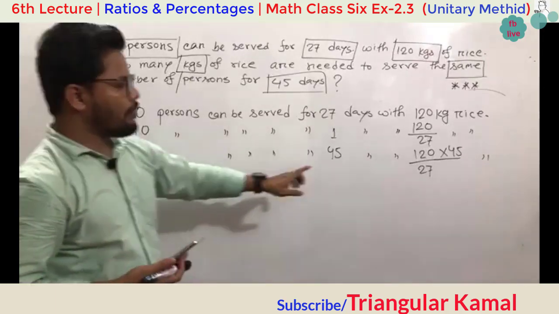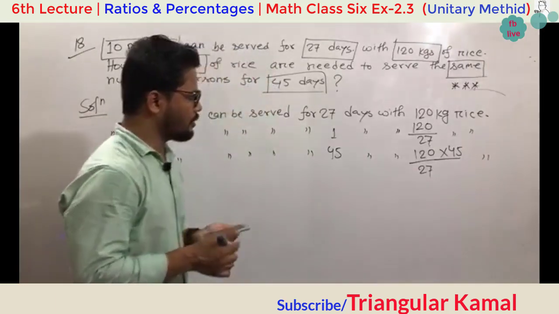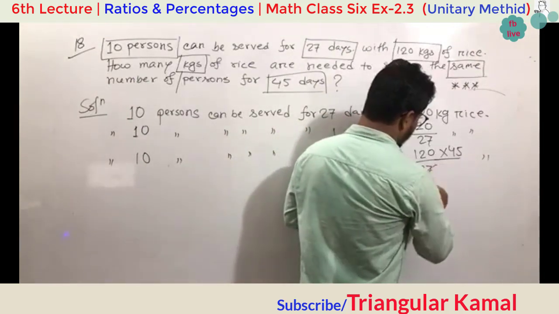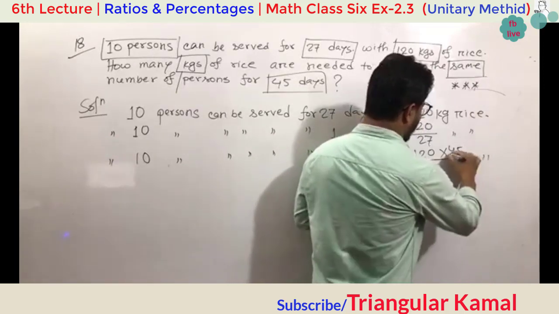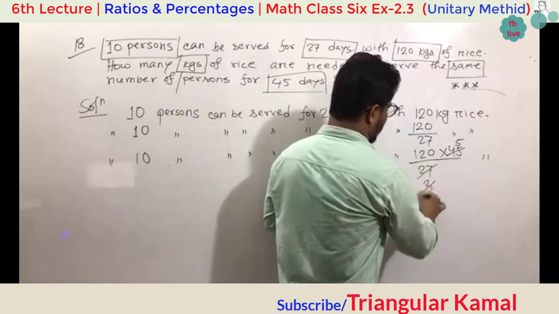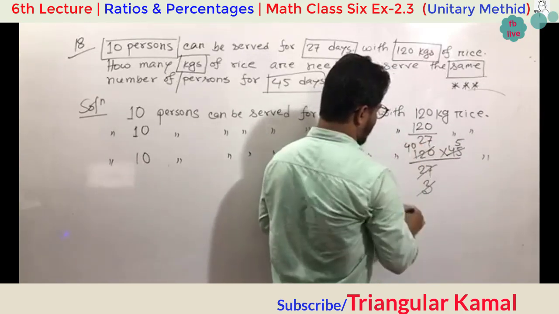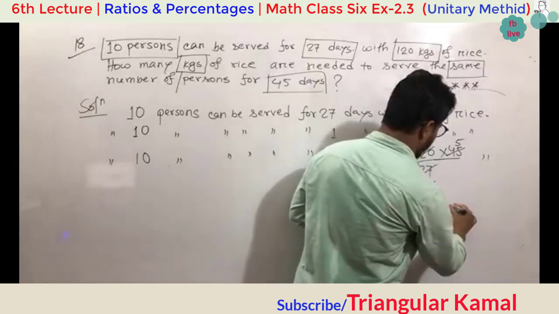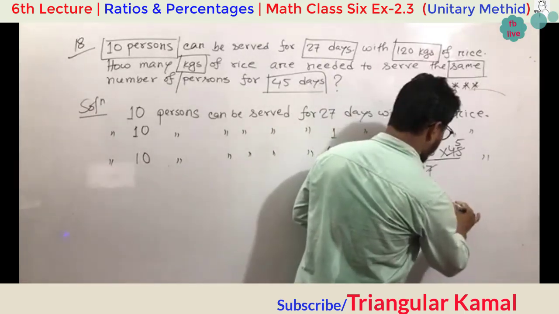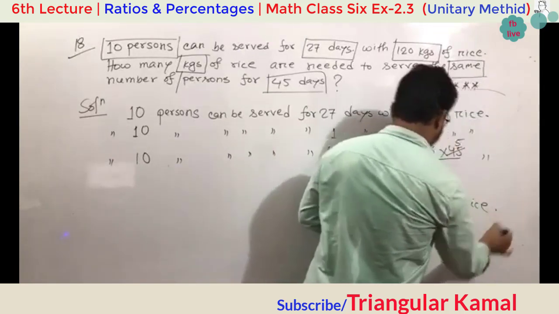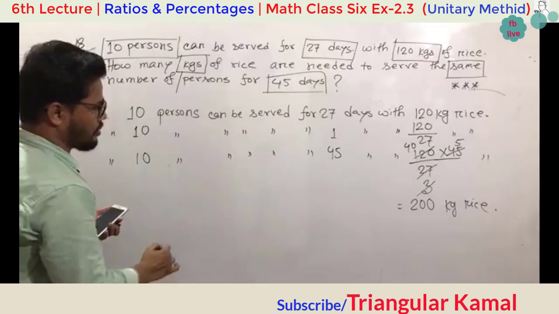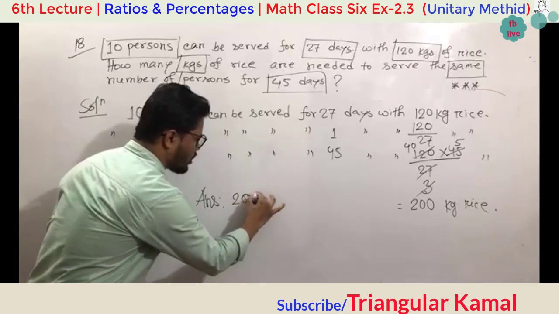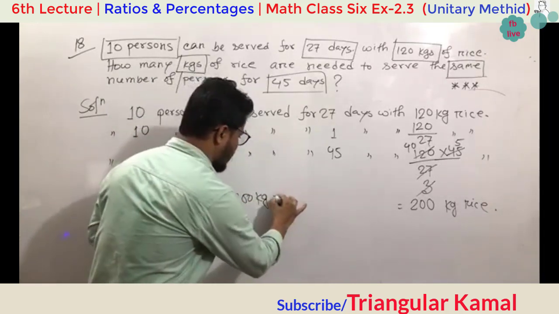My dear students, I am giving you 2 minutes. Please do the calculation here. It's too much easy. You can start by 9, 9 3 times, 9 5 times. Then 3 here, 40 times. Now this one will be 200 kg rice. Write the answer separately here: answer 200 kg rice.